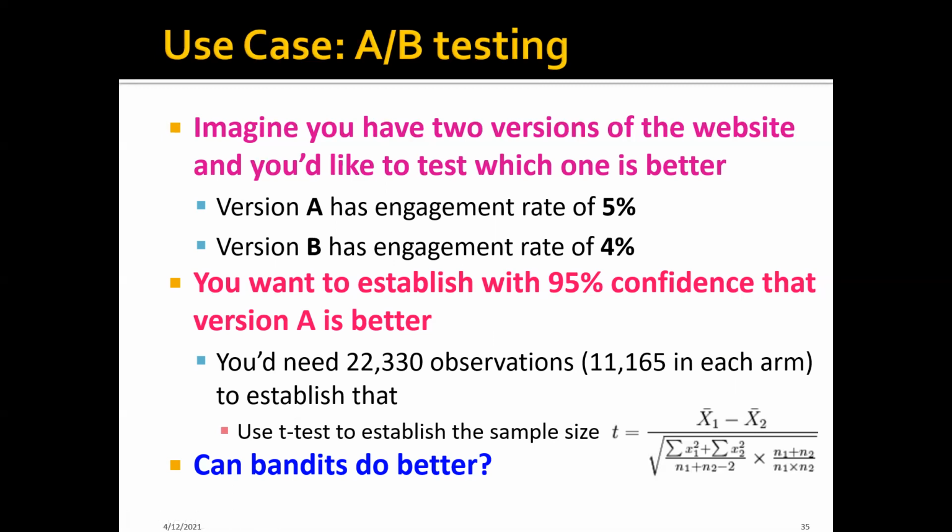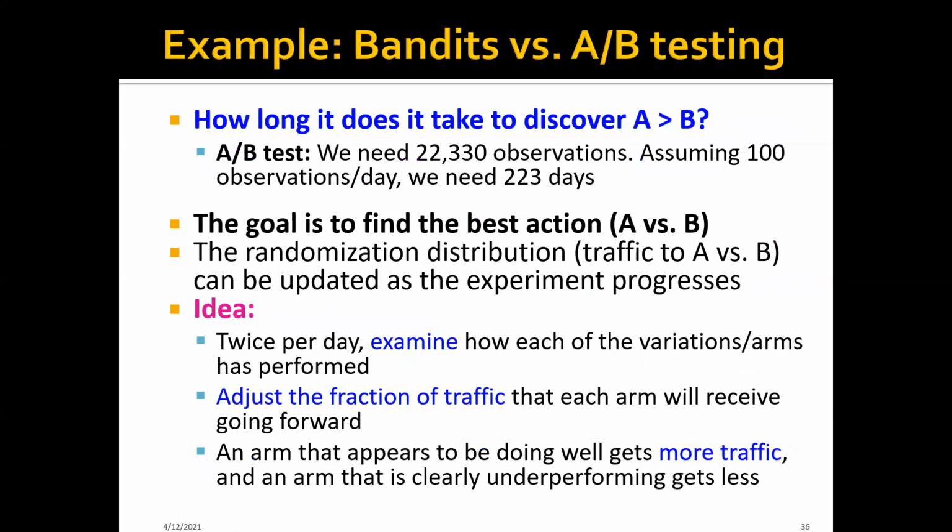So the question is, can Bandit algorithms do better than this? If we use Bandit algorithms, can we cut this number of observations we need, for example, by half or by 1/4? The answer, of course, is yes. So remember that if we use the naive solution by assigning the same amount of traffic to both variants, then we're going to need about 22K observations. And assuming that we have 100 observations per day, then in this case, we're going to need about 200 days to finish this experiment. So it actually takes a very long time.